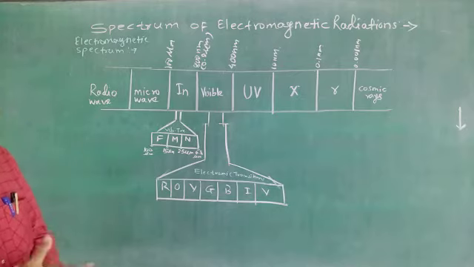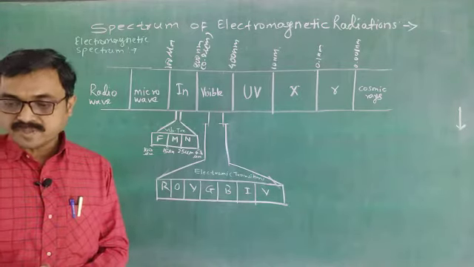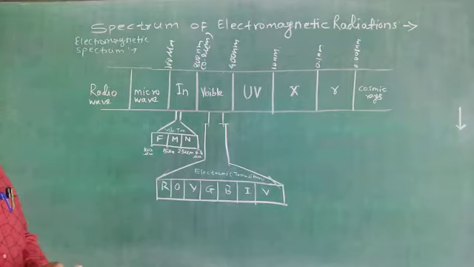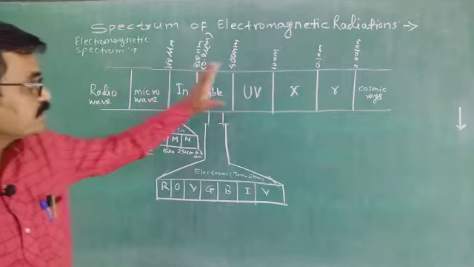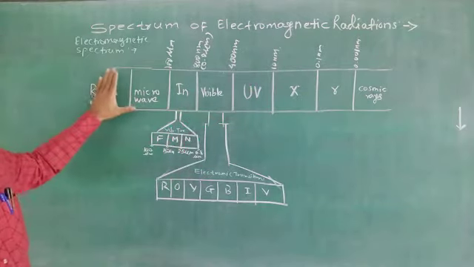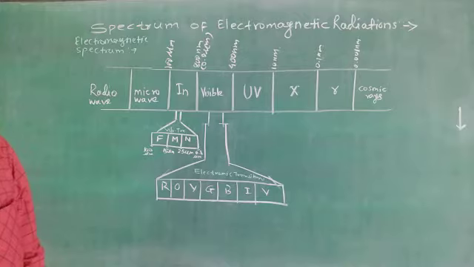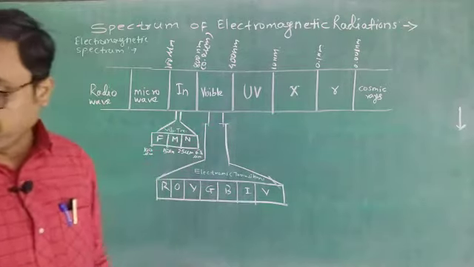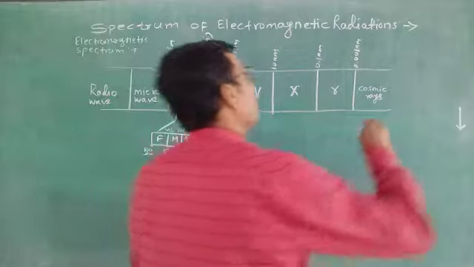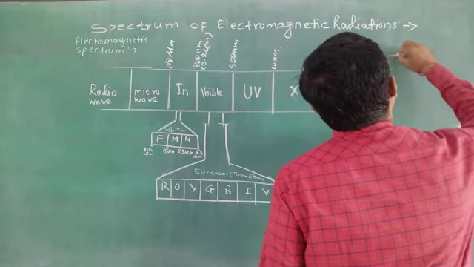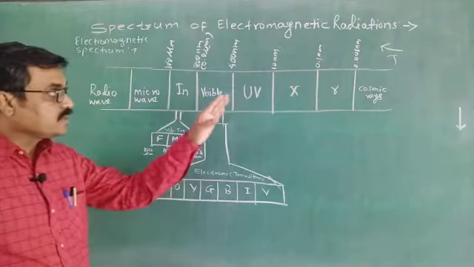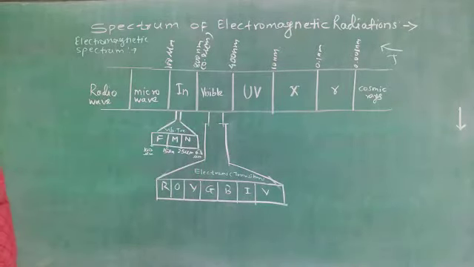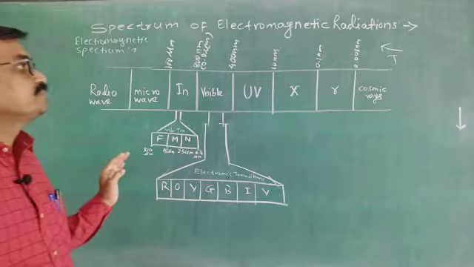Now spectrum of electromagnetic radiation. First of all, see what is electromagnetic spectrum. Actually this is electromagnetic spectrum, and what is this? The entire range of the wavelength, that is lambda. Entire range of the wavelength over which the electromagnetic radiations occurs.